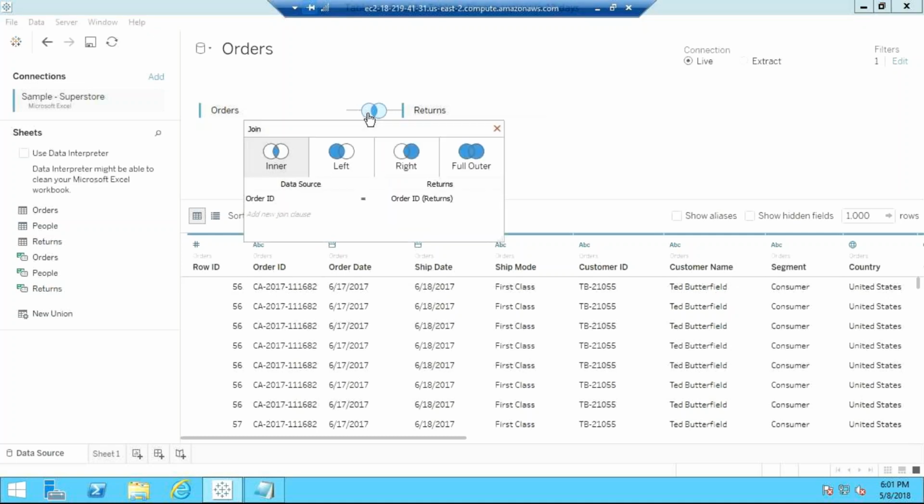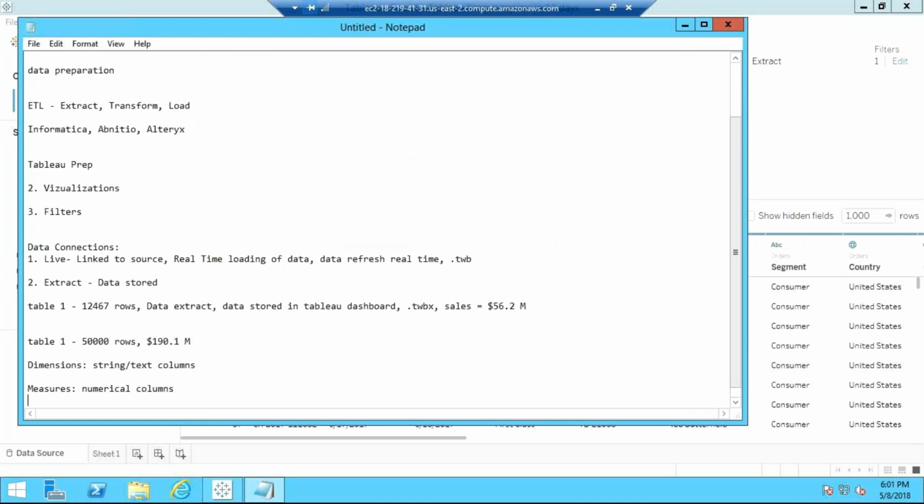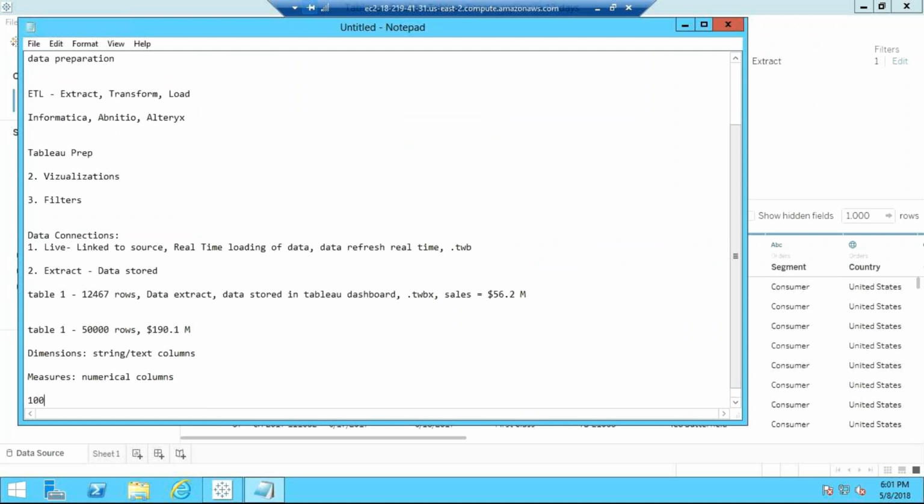Okay, what kind of join do you want to do? Inner join, left, right, or full outer? I want to create a left outer join. Left outer join means, let's say I have 100 rows in the left table, meaning the first table. And if I have 10 matching of that, then only those will be loaded.